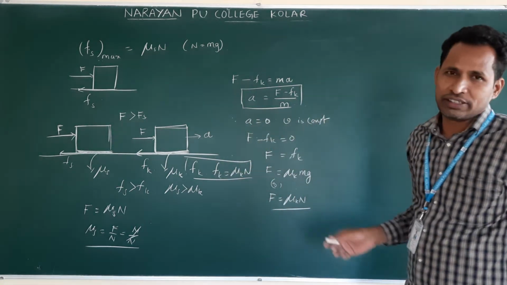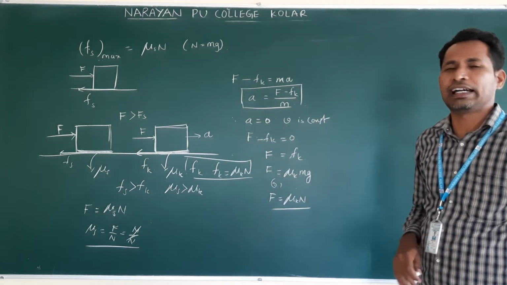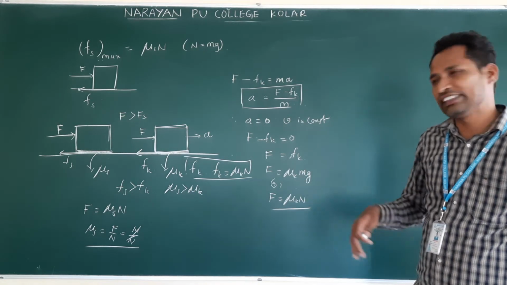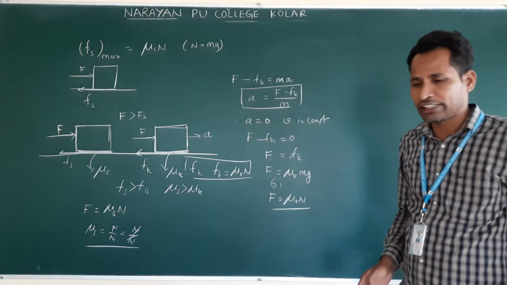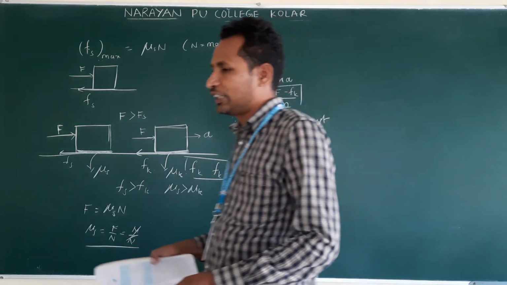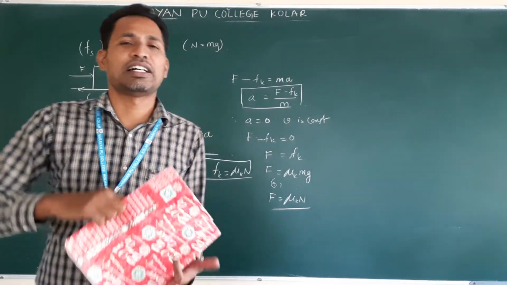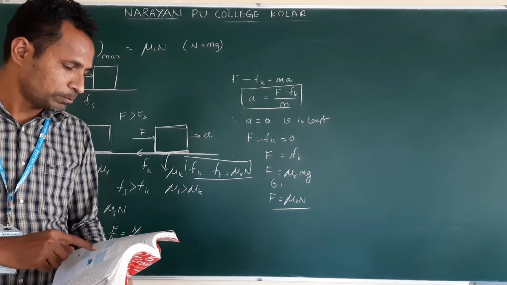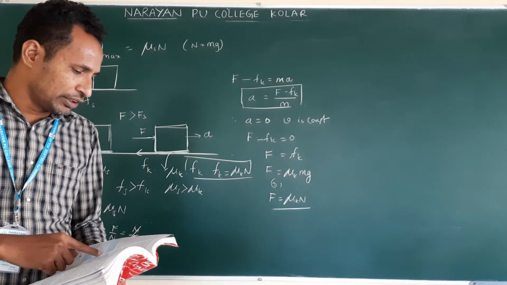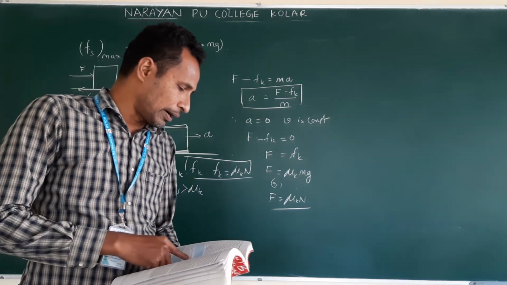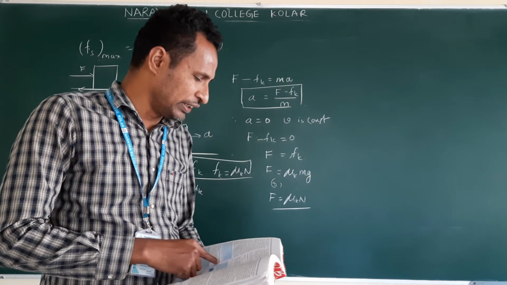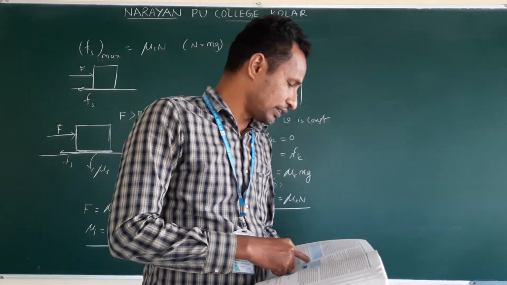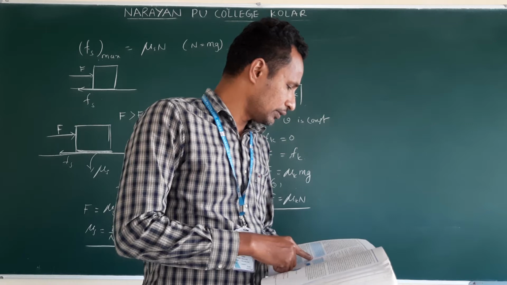So we have advantages with friction and disadvantages with friction. Disadvantages we will see. Without friction, we cannot imagine our life. We cannot do anything. Anyway, this friction always opposes the relative motion between bodies. Okay.